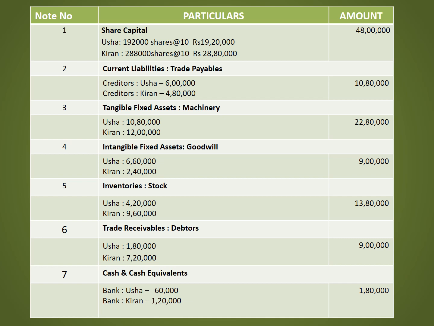Note number 6, trade receivables, that is debtors. Usha Limited debtors is 1 lakh 80,000. Kiran Limited debtors is 7 lakh 20,000. Total amount is 9 lakh. And then last, note number 7, cash and cash equivalents. In that, bank amount, Usha Limited bank amount is 60,000. Kiran Limited bank amount is 1 lakh 20,000. Total is 1 lakh 80,000.